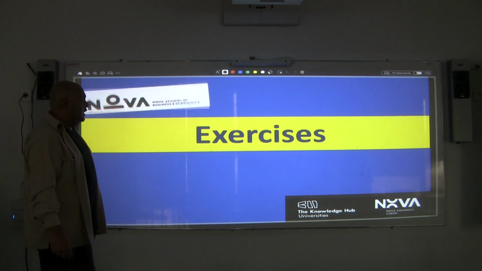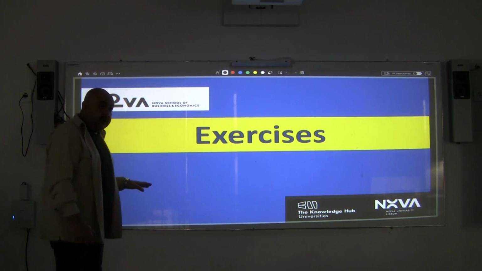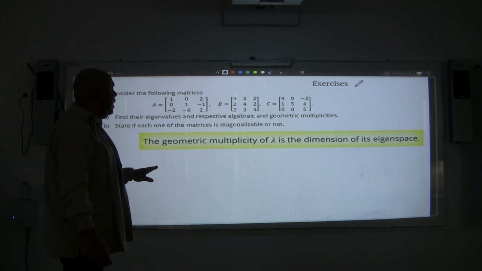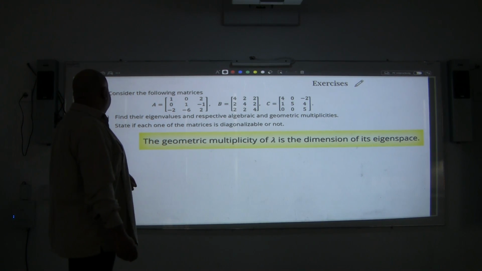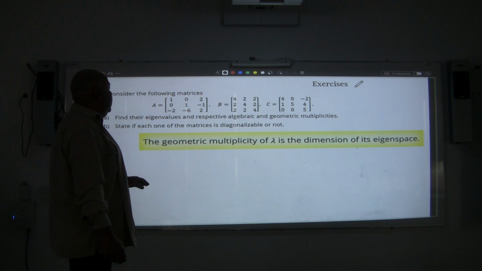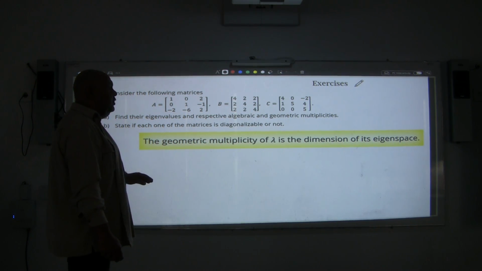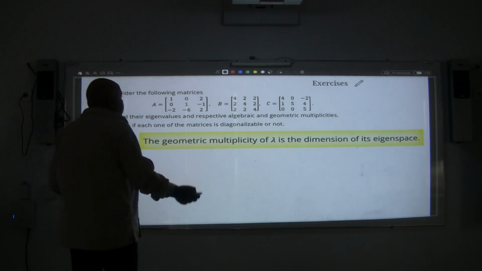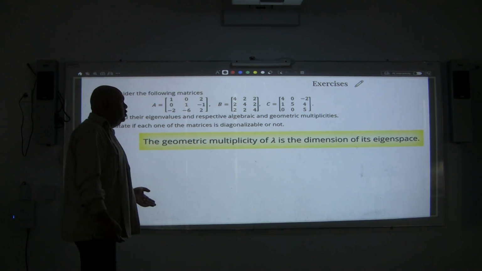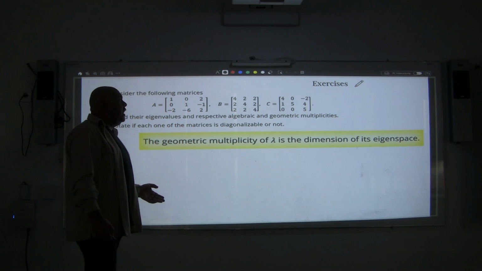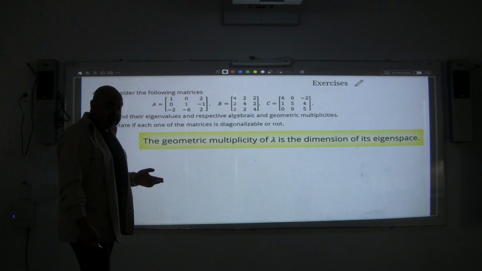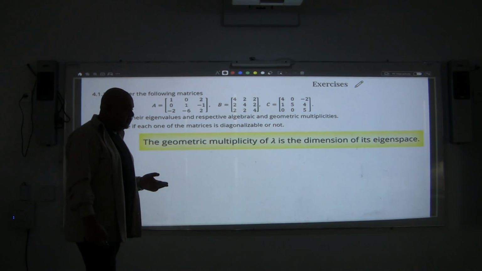Now for the exercises, we have finished the eigenvalues and the eigenvectors. You will find the first bunch of problems are really very direct. He's asking you to find their eigenvalues and respective algebraic and geometric multiplicity. So all I have to do is to try to solve these equations. Just also check if you can add the numbers in the rows, if they sum up to a certain value or not.